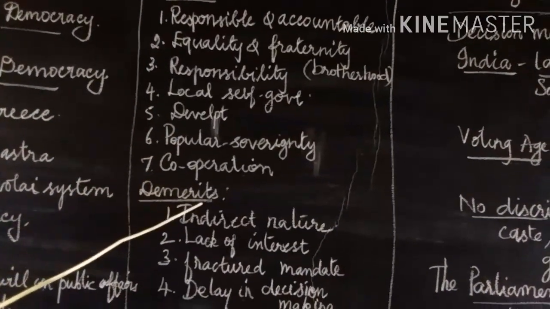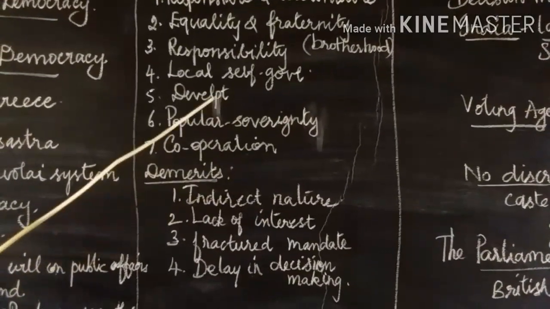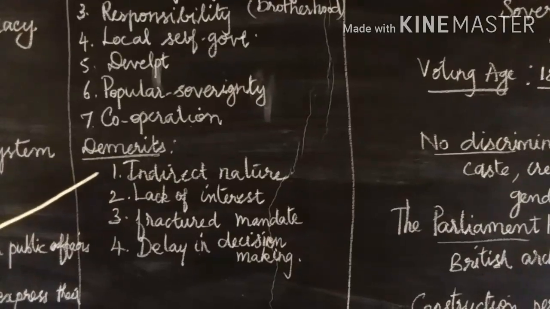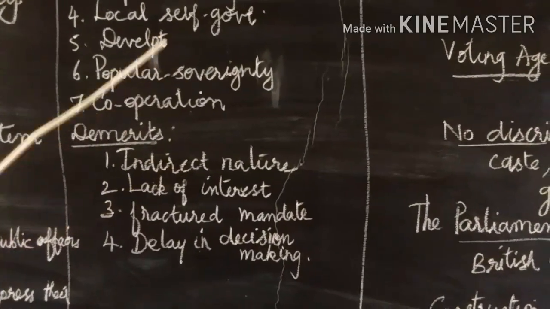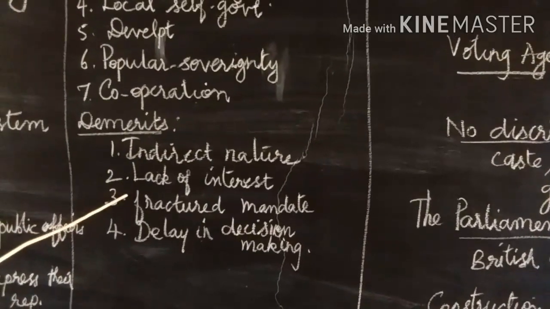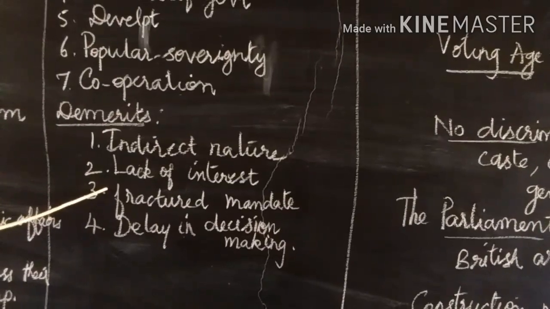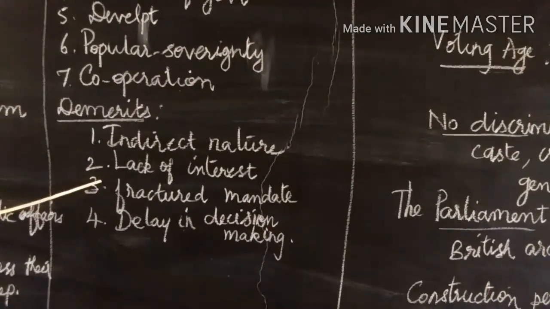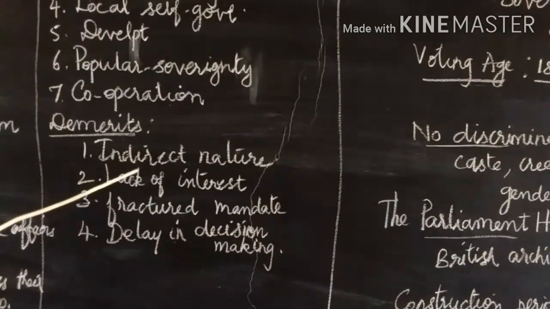Now, demerits. First, indirect or representative nature of democracy. Sometimes it has indirect representatives. Second one, lack of interest in the democratic process and hence lower turnout in elections.